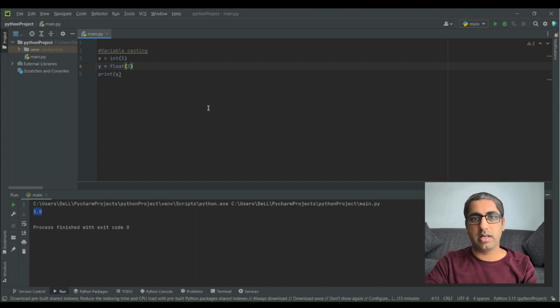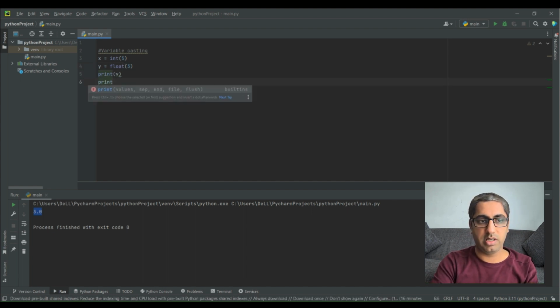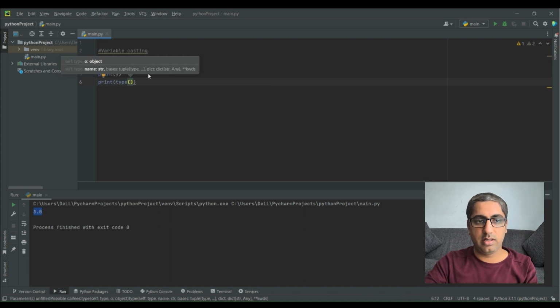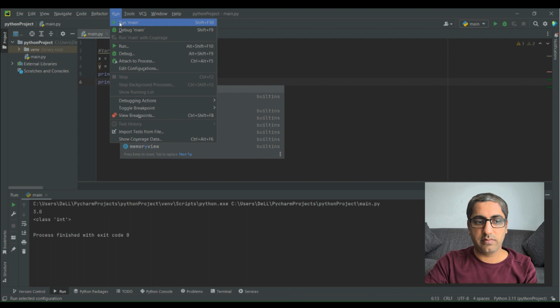Sometimes it becomes difficult to understand which type a variable is. So we can easily find the type of a variable if we print, and we have a function called type. Using this on x, let's see what the type of x is, and run it. You will see the type of x is integer. And if I do y and run it, you see this is float.